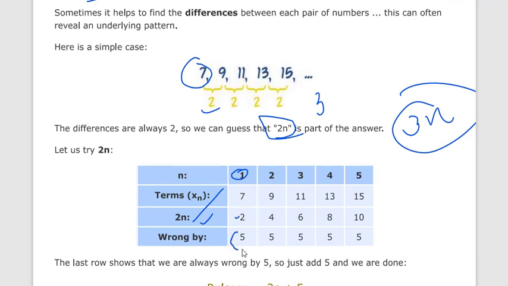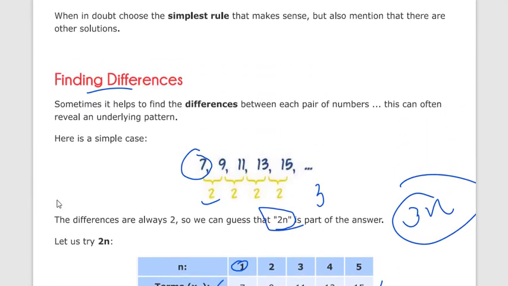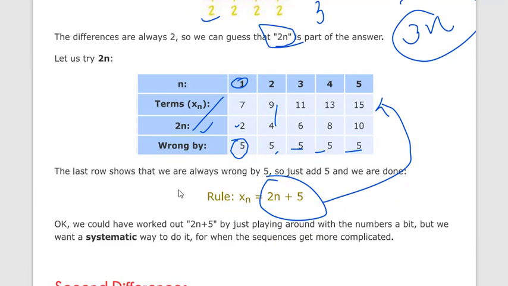So how much is it wrong by? 7 minus 2 is 5, and the second term is also off by 5. All the numbers are lesser by 5, so we just add 5 to the equation: 2n plus 5, and we get the original sequence. With this method you can get the rule of any such sequence.